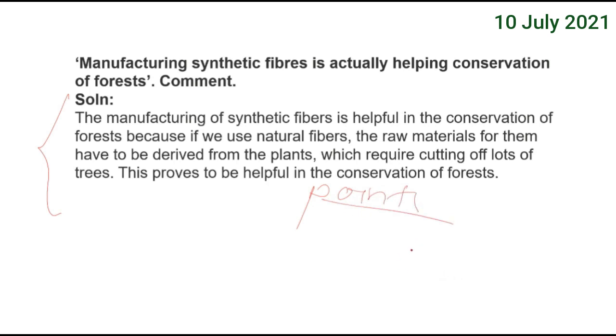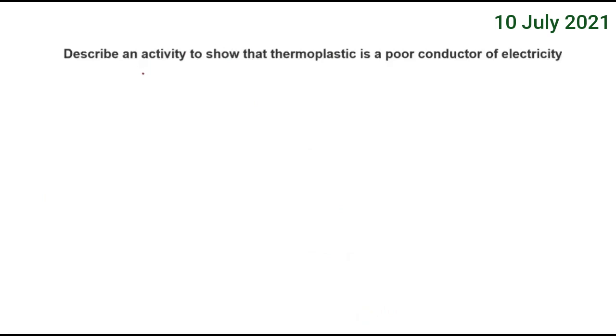Now, we'll go for the last question here. Describe an activity to show that thermoplastic is a poor conductor of electricity. Very simple, right? So I'll just be drawing this. You all must have done this in previous classes in school, right?